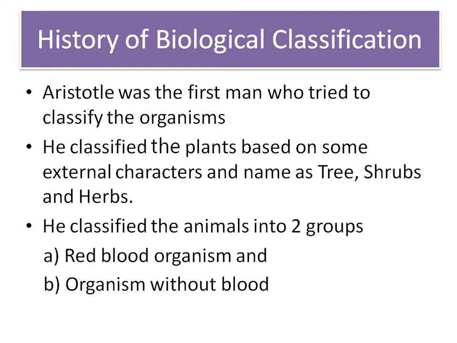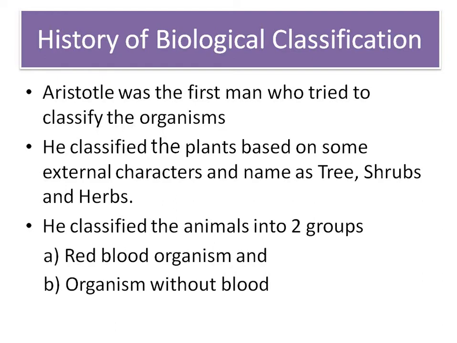This is the simplest form of biological classification. He classified animals into two groups: organisms having red blood, and another group of organisms having no blood. Here, I mean animals. This was the simplest biological classification system developed by Aristotle.